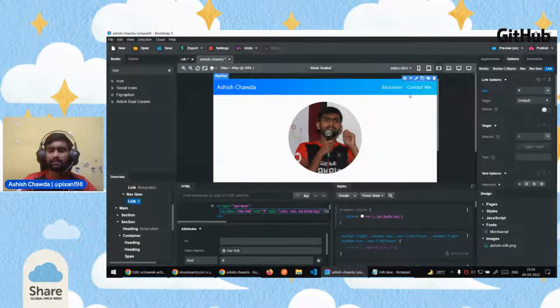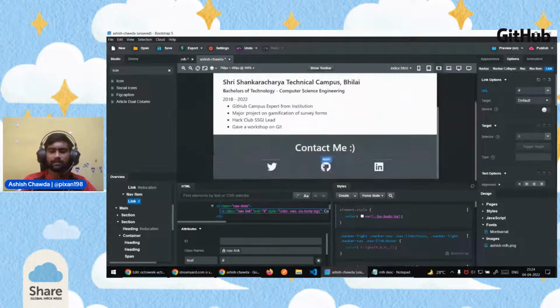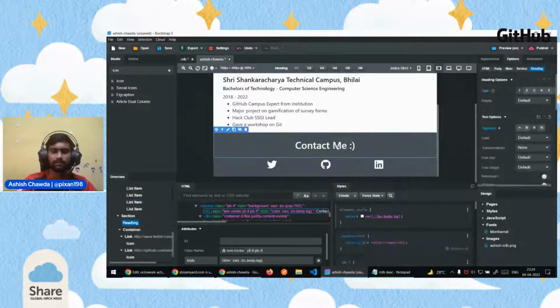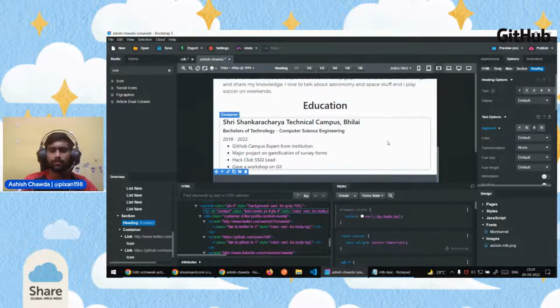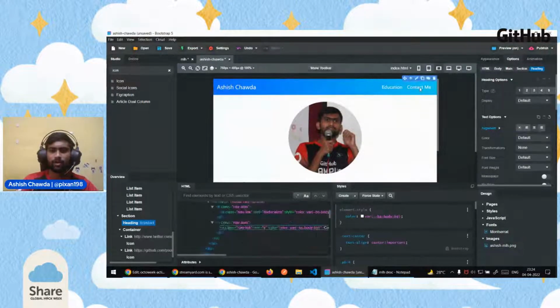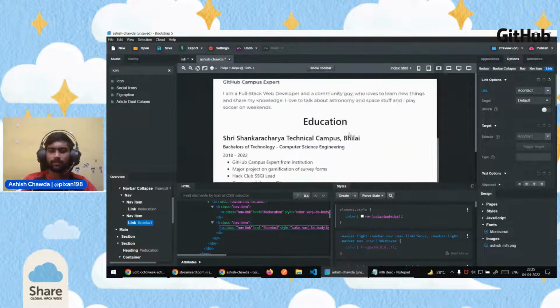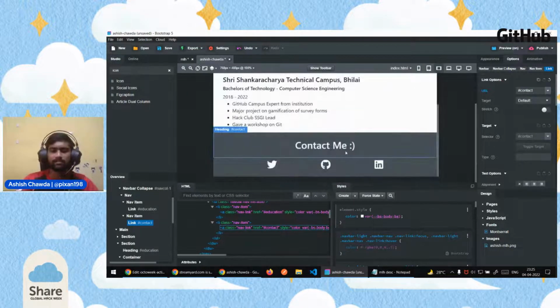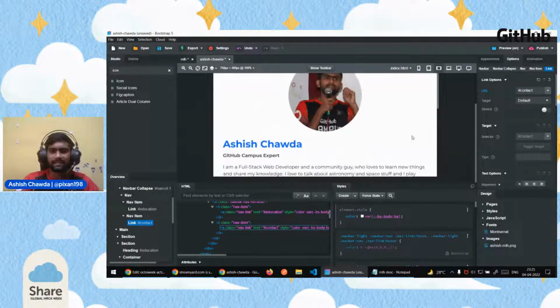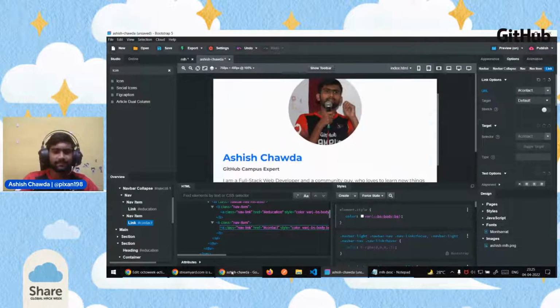For the second one, contact me, we want to link it to the last section, which is this contact me one. I'll click on this heading and add an ID of contact. Contact looks good to me. I'll go to the top, click on the contact me link, and in the options add a hash contact so that it is linked to this heading, and when somebody clicks on the contact me button, it will redirect to here. Let's test it.